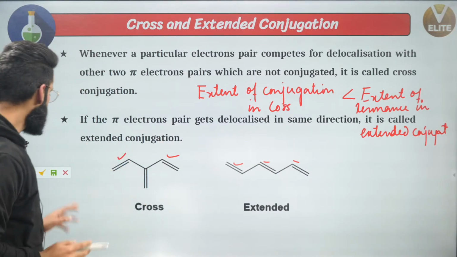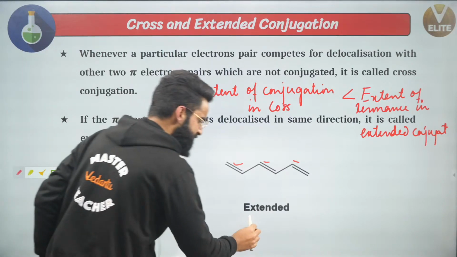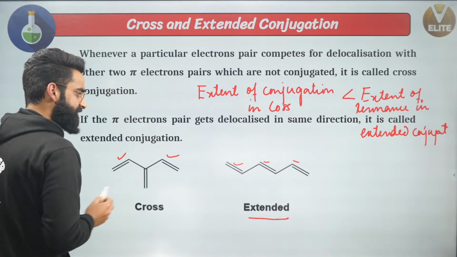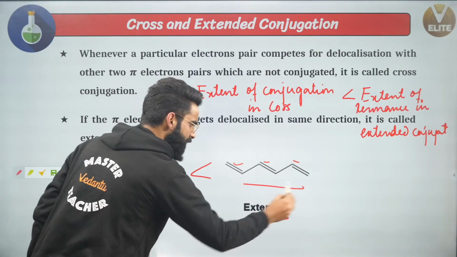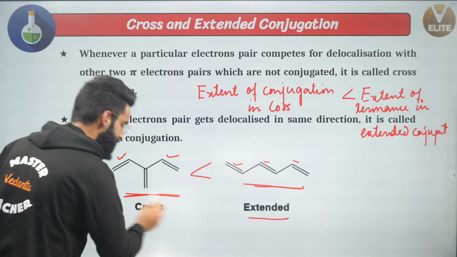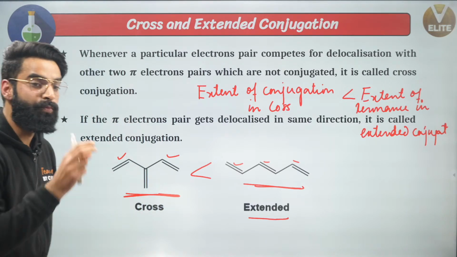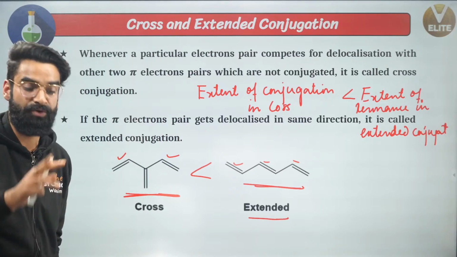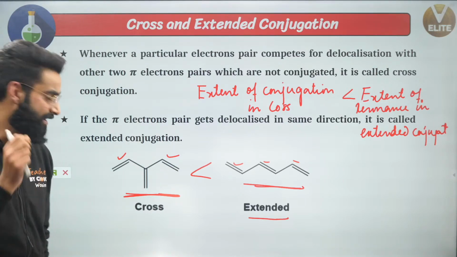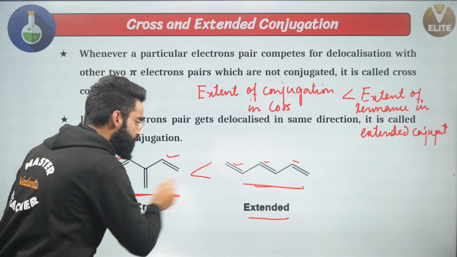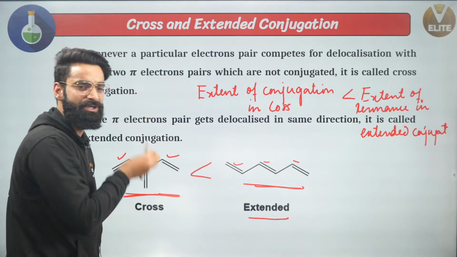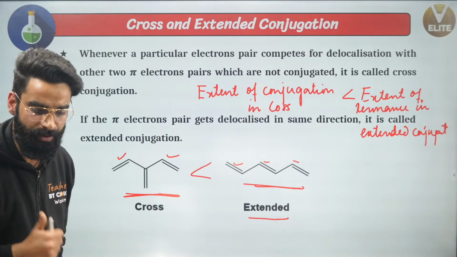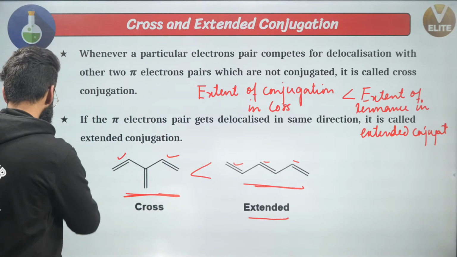Absolutely, guys. So what you got to know till now is that in case of extended conjugation, the extent of resonance is more than that of cross conjugation. So I can say the stability of this one will definitely be greater than the stability of this one. And when should I use this concept to compare the stabilities of two molecules? Remember, only when the pi bonds in the two molecules are the same will I use this concept. Got it?